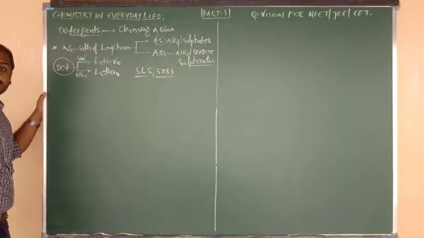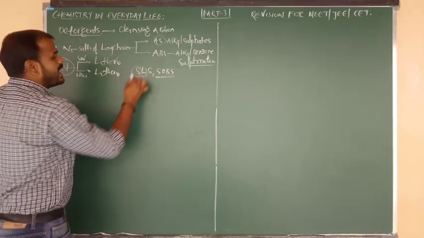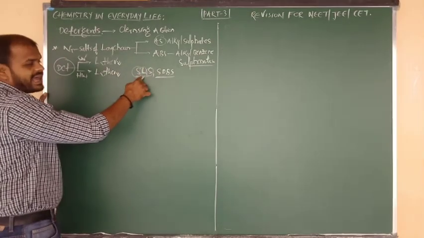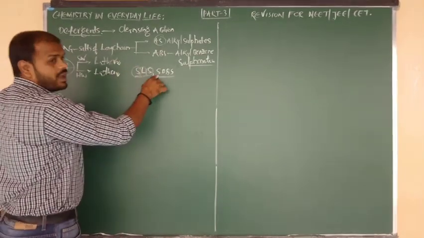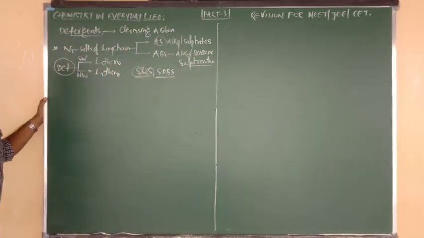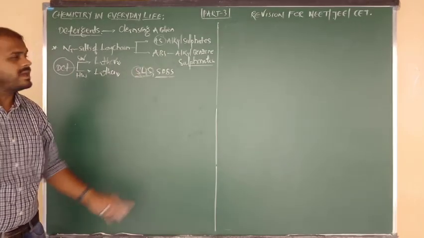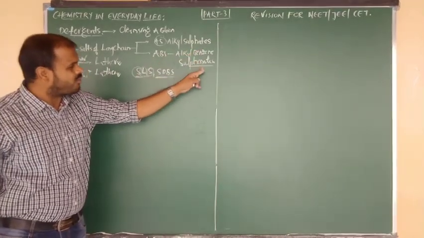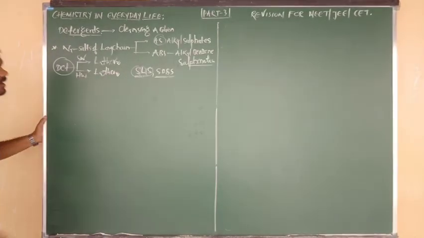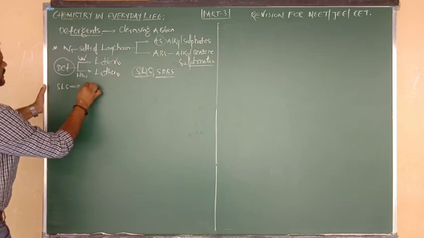Sir, what is meant by SLS? S indicates sodium, L indicates lauryl, and the last S indicates sulfate. Sodium lauryl sulfate, and sodium dodecyl benzene sulfonate. This is the second category. So category 1, alkyl sulfates, the example is SLS. Category 2, alkyl benzene sulfonates, the example is SDBS. Okay, all of you? So what is the name of SLS?